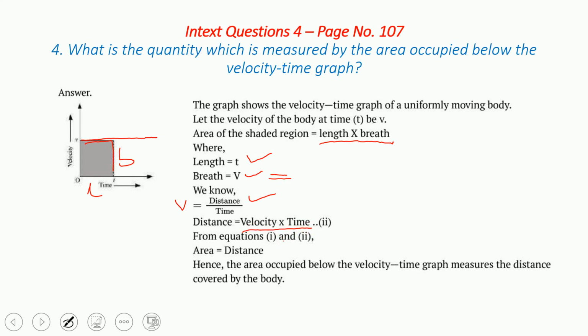Now we substitute it. So velocity means what here? Velocity into time means, here it is length into breadth, because velocity means breadth and time means t. It is length into breadth. Length into breadth means it is area. Understand? So the area of the rectangle which is below the velocity time graph, in between the line of the velocity time graph and that of the x-axis, is the distance.